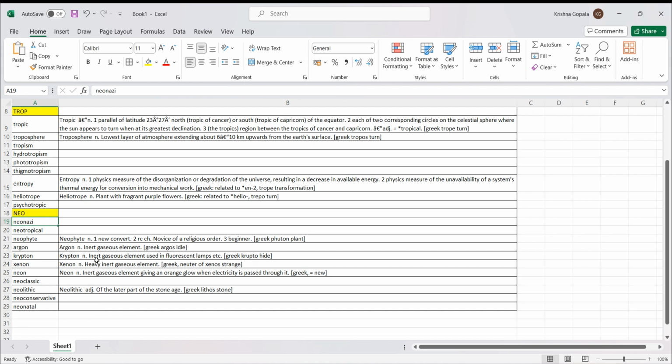Okay. Neophobia. Neophobia means a hatred for novelty. That is the phobia for any new things. That is called neophobia. Neophyte. Neophyte is a new person. He's a beginner. It's also used for the ones who just converted to a new religious faith. A novice in a religious order is called a neophyte. Neotropical means relating to ecological aspects of the tropics of America, south of the Tropic of Cancer, etc.